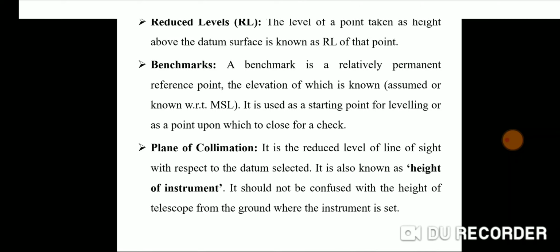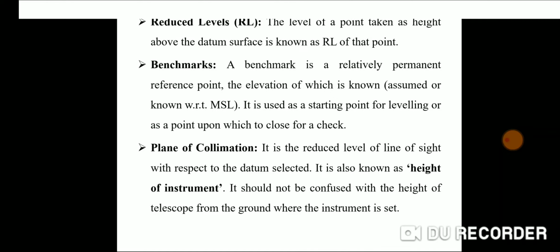The elevation of a benchmark is always known to you. For example, when we make a survey from a railway station, the yellow board present at the railway station is written as 200 or 300 meters from mean sea level, meaning the elevation of that board is known to you. So when we make any survey from the railway station, you will get the reduced levels of every point of the survey lines.